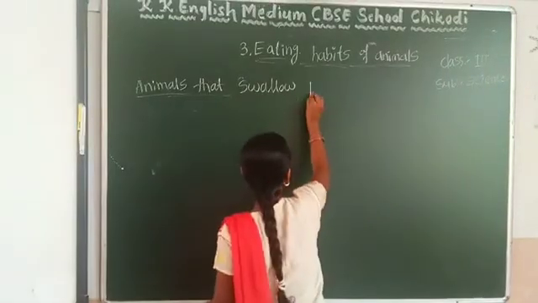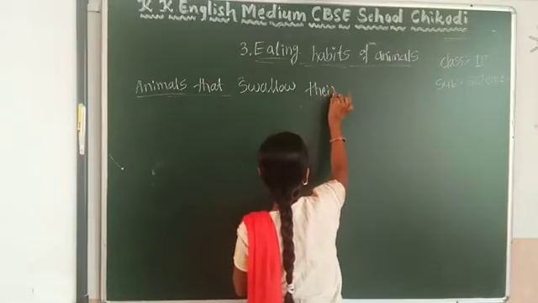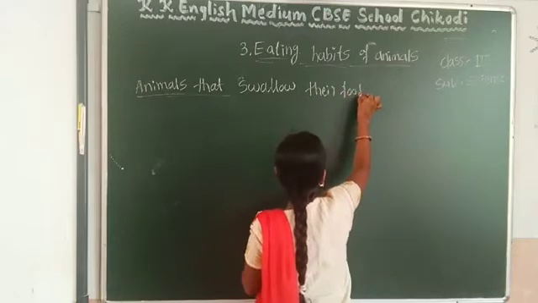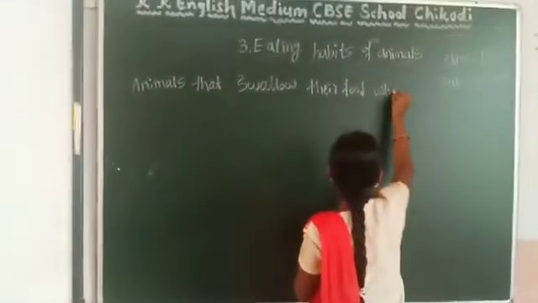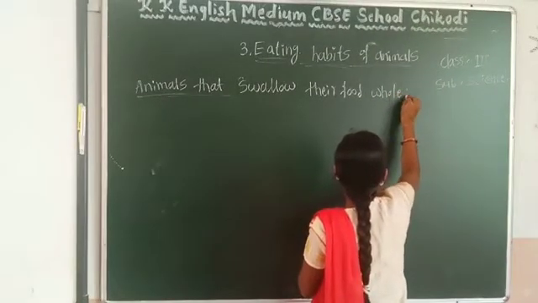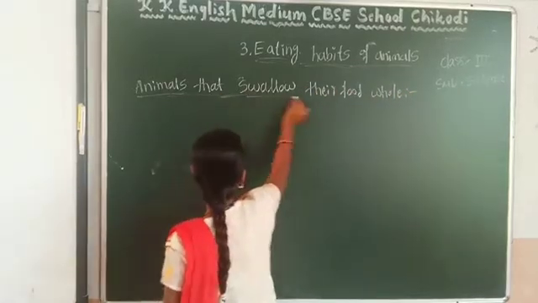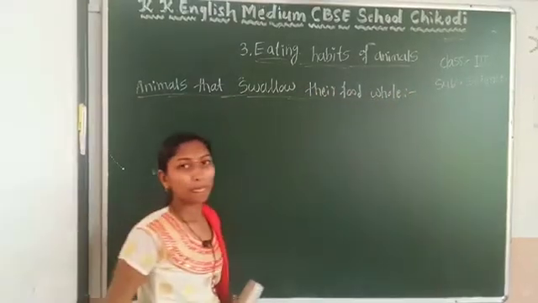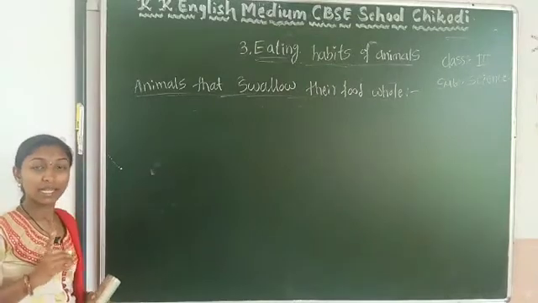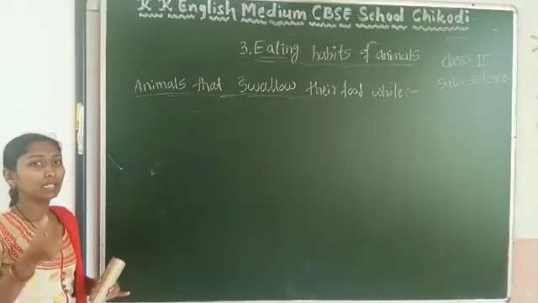Animals that swallow their food whole. Can you guess what are the examples for these animals? Snake. Snake is an animal. What do they do?